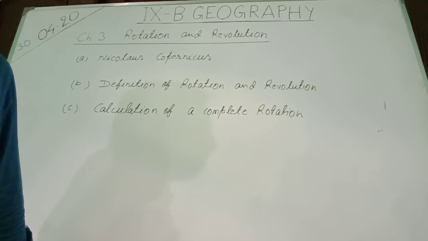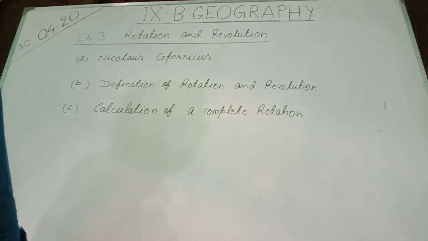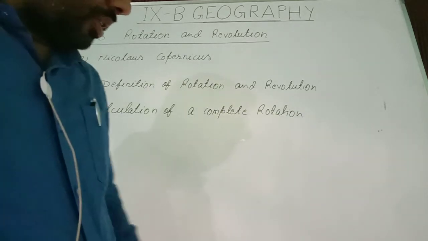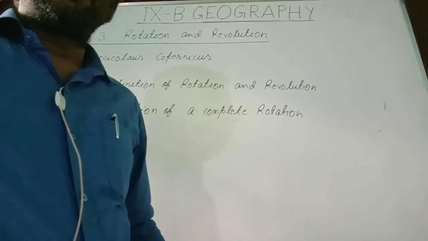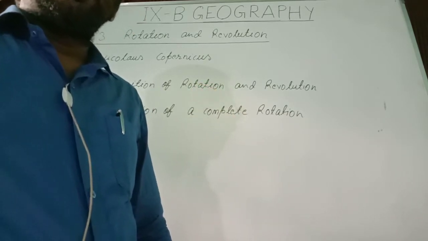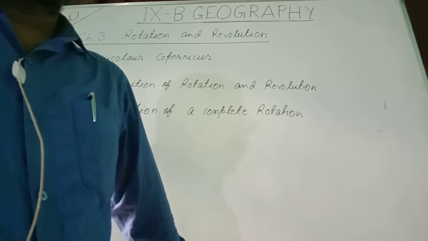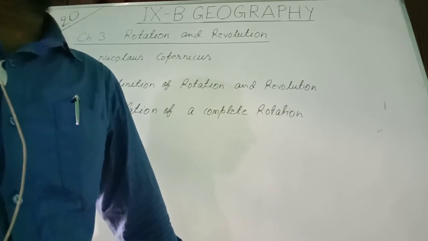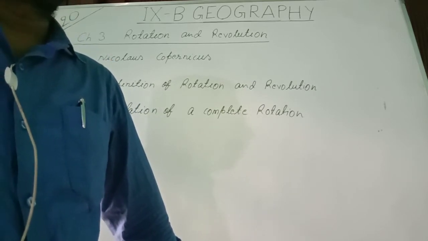It is moving on its own axis as well as around the sun. Copernicus told that earth is not a stationary body. Earth has also the movement.